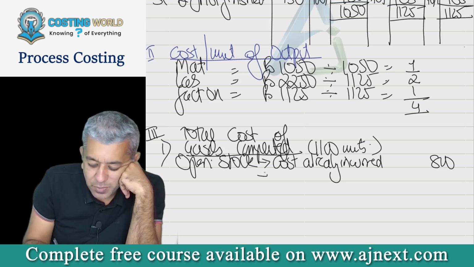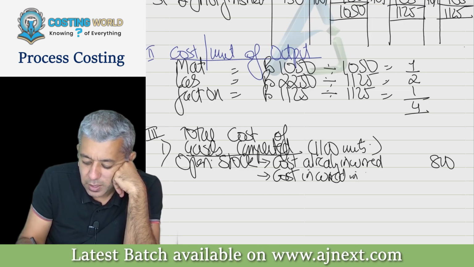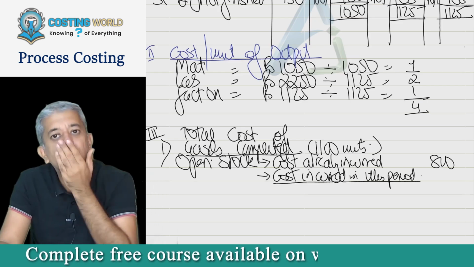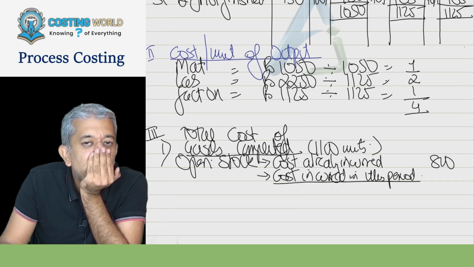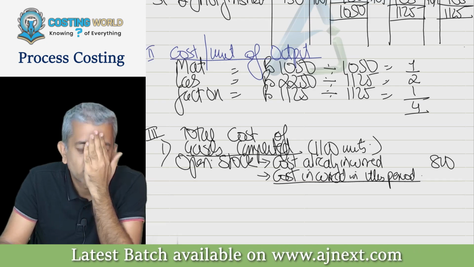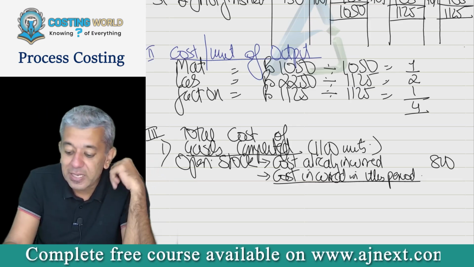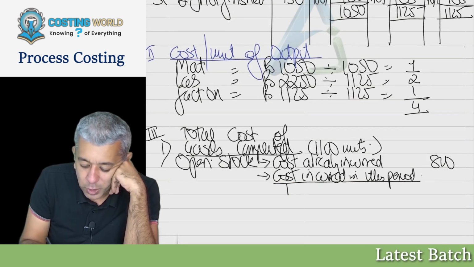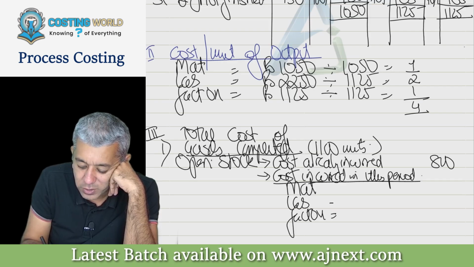Now, but something more I'll be incurring in this particular period. So therefore, cost incurred in this period. Now see, this part is supposed to be the easiest. How much you have incurred in this particular period? In this particular period, you can incur more on material, you can incur more on labor, you can incur more on factory overhead. So write down.